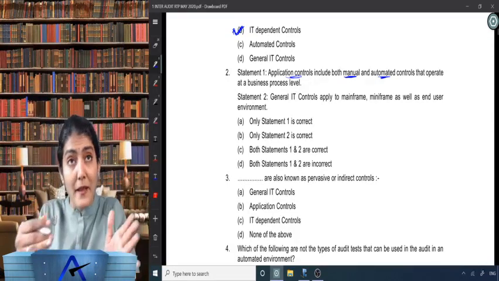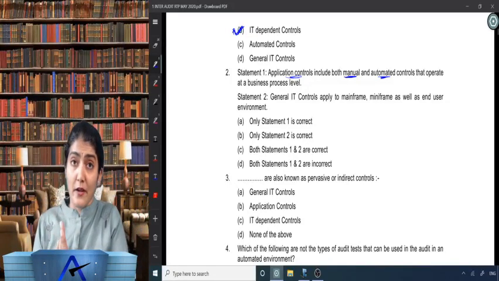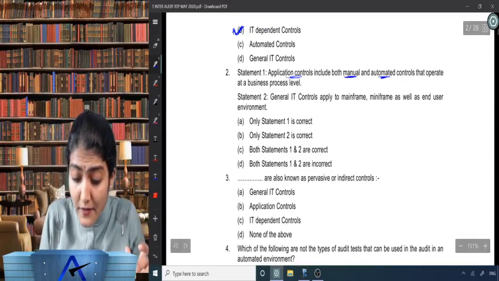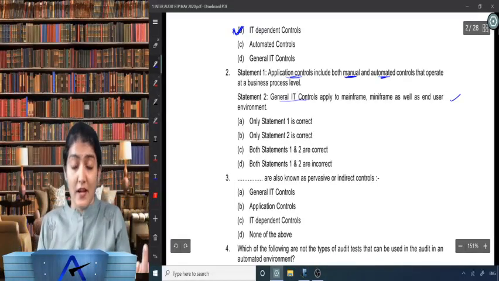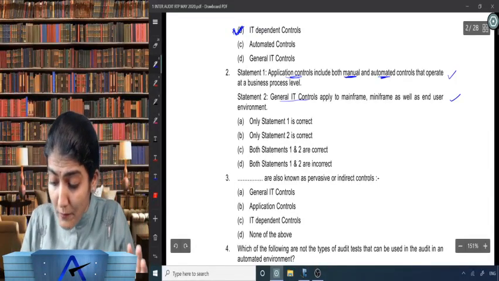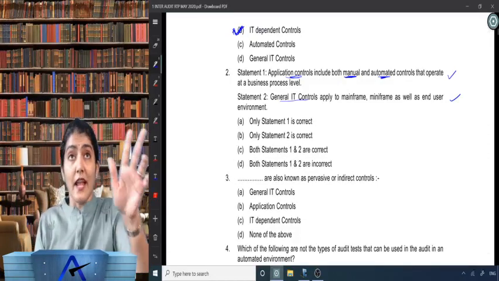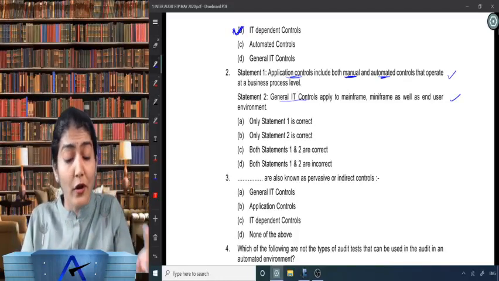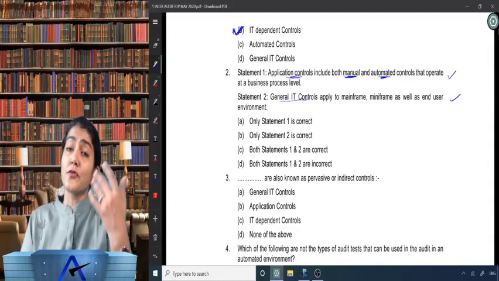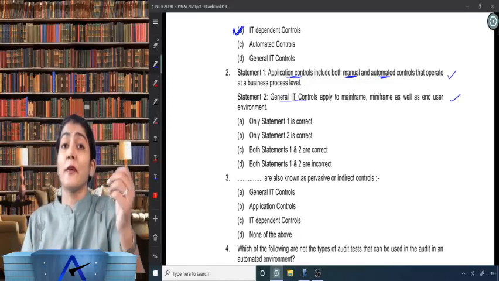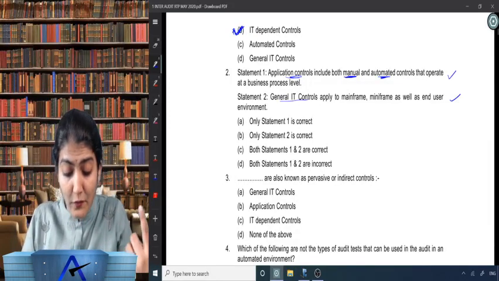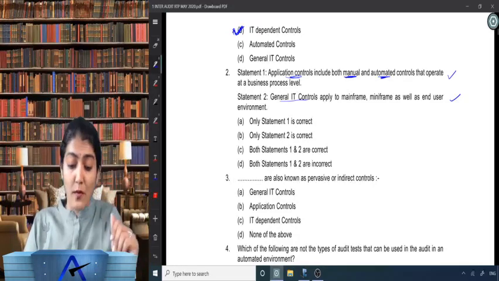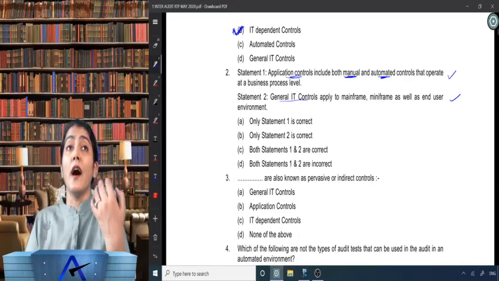Right? So whether it is a mainframe, mini-frame or an end-user environment, is general IT controls required in all scenarios? Yes, general IT controls are required in all scenarios. So according to me, both statements seem to be correct: application control could be manual and/or automated, and general IT control applies to mainframe, mini-frame as well as the end-user environment. So only statement 1 is correct, only statement 2 is correct, both statement 1 and 2 are correct, or both statement 1 and 2 are incorrect.